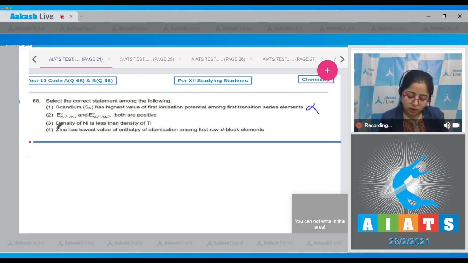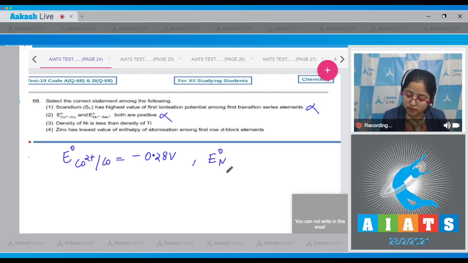Moving to next statement. E naught of Co3+ to Co2+ and E naught of Mn3+ to Mn2+ both are positive. Student, this is also an incorrect statement as the value of E naught of Co2+ to Co is negative. I'm writing the data of E naught values. So E naught of Co2+ to Co is equals to minus 0.28 volt. And also I'm writing the data for Mn3+ to Mn2+, the value of E naught is 1.57 volt.